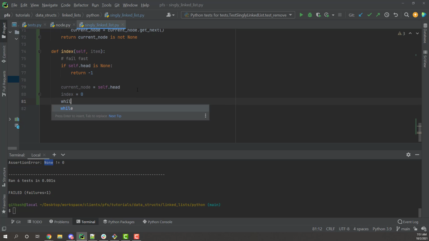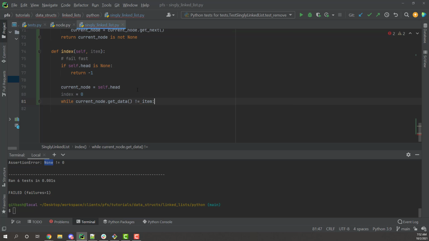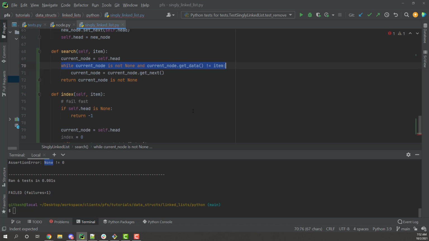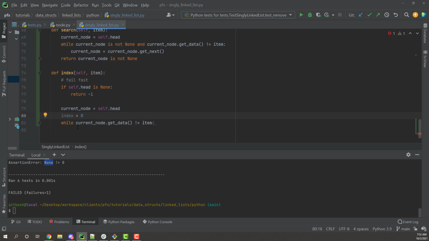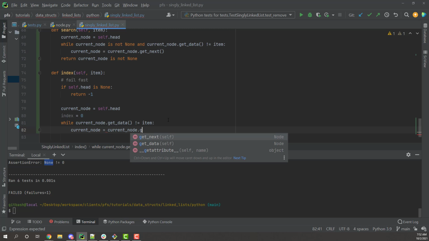Then we're going to use a while loop again, and we're going to simply say, while current node dot get data is not equal to item. So slightly different than up here for my while condition. This one right here, I'm just going to say, whatever node you're at, check that, and check the item. Okay, so if the current node's get data is not equal to what we're looking for, what do we want to do? Well, we know we didn't find that value at that given node. So the first thing I want to do is go to the next node. Current node is equal to current node.getNext.